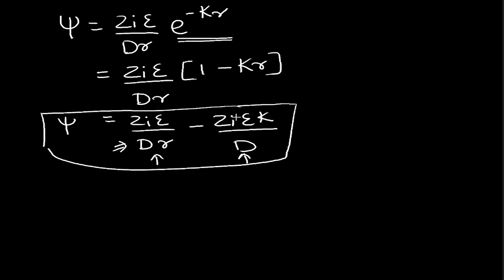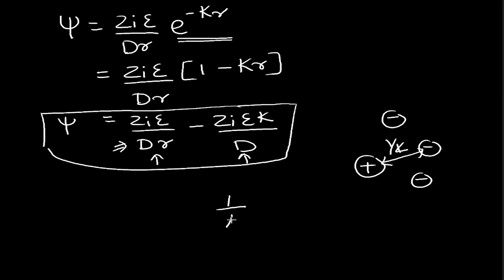Over here we all know that the magnitude of the charge of the ionic atmosphere will be equal and opposite to the magnitude of the positive charge. When the ionic atmosphere is formed and the distance between the oppositely charged ions is equal to 1 upon kappa, at that time this much amount of potential, that is minus z_i epsilon kappa by d, will be generated, and this distance 1 upon kappa is regarded as the Debye length.